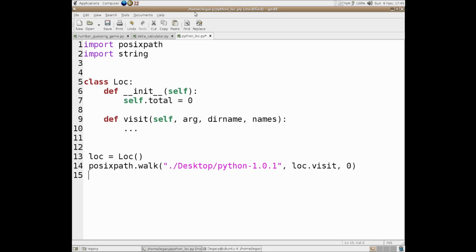So what that will do is it will pass the directory name and a list of all the names within the directory to this visit method inside the lock, and this lock then counts the number of total lines, and then we can use that to count between directories. Because as globals didn't work, you can't return anything out of this visit, so there was no way of actually keeping a total between multiple directories. So this is kind of how it just had to work.